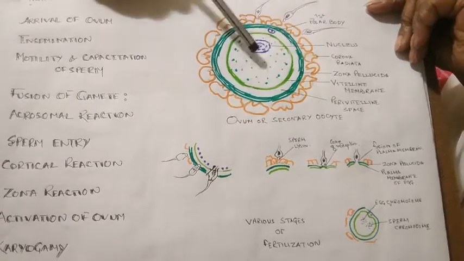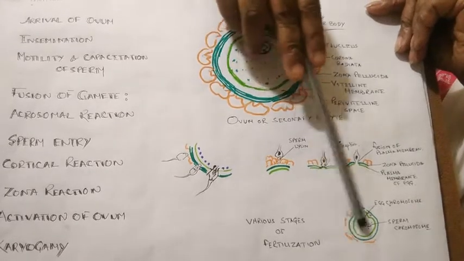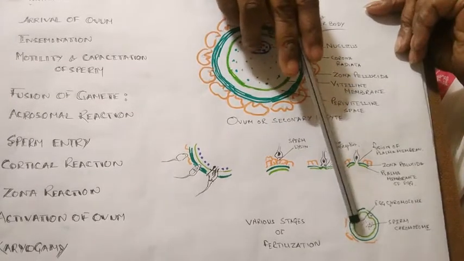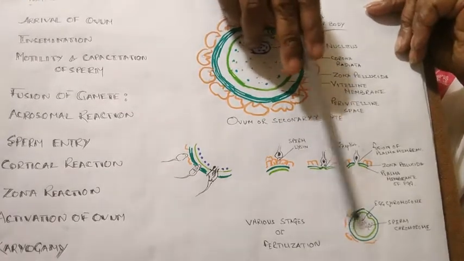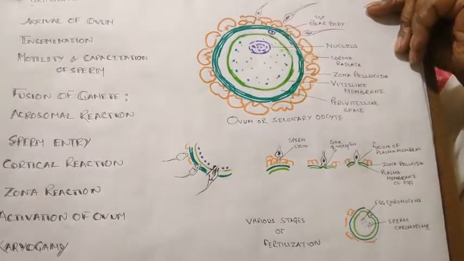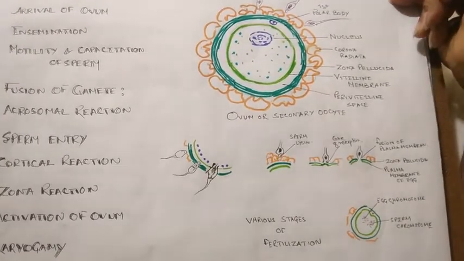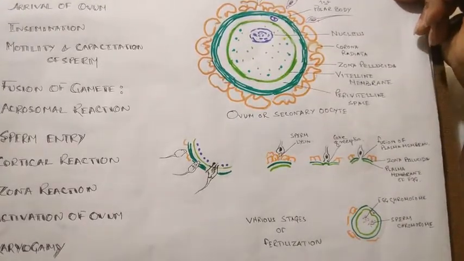The nuclear membranes of the sperm nucleus as well as the ovum nucleus dissolve, and the chromatin material mixes up, and thus fertilization is completed and the new cell, the zygote, is formed. So till this point, go through it thoroughly.